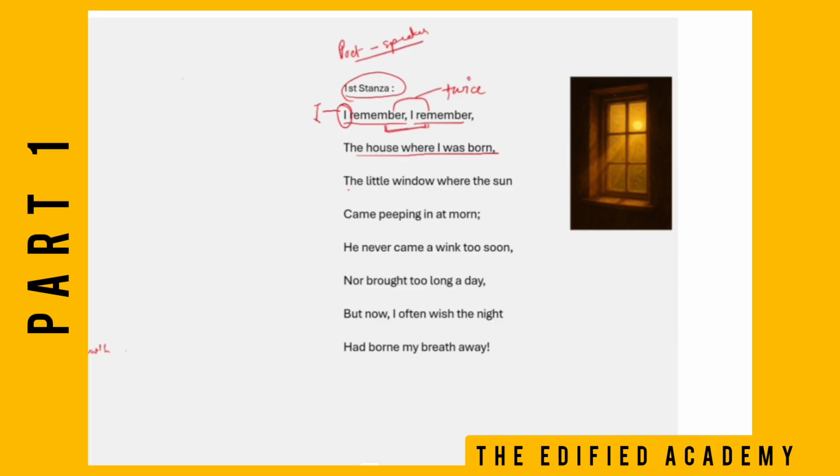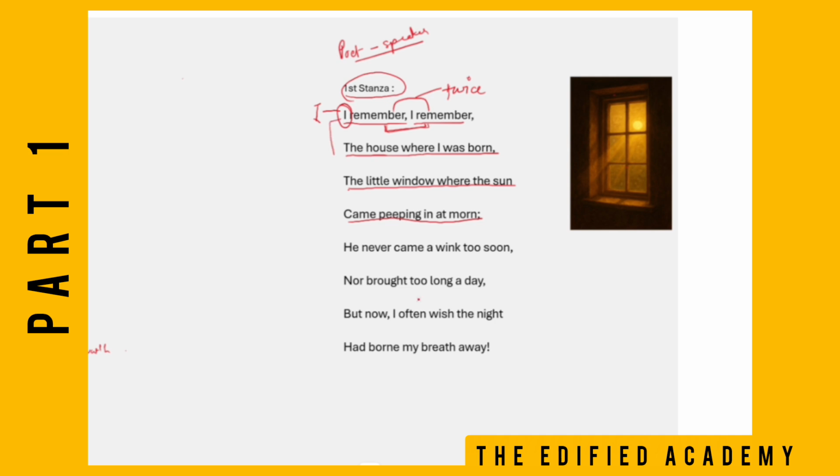Okay? So with this, we can conclude that right now, when the poet was writing this poem, he is somewhere else, which means that he has moved to some other place and he is no more in his house. Okay, coming to the third line, he says, the little window where the sun came peeping in at morn.